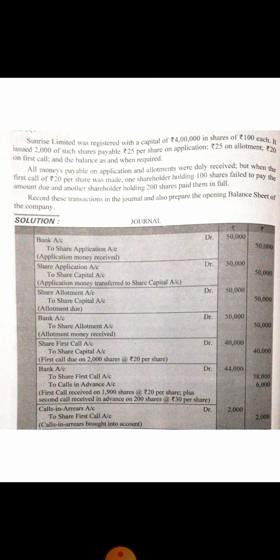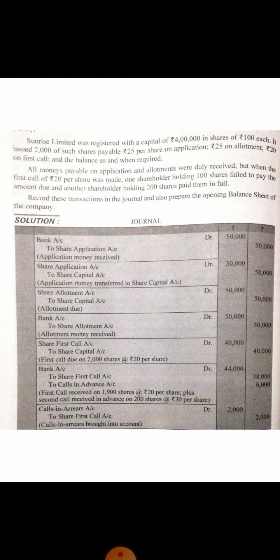Out of 40,000, we have not received 2,000. So bank account will be debited with 38,000. Clear? Then 200 shareholders paid in full. What should be the entry? Bank account debit to calls in advance. 200 multiplied by 30, it is rupees 6,000.